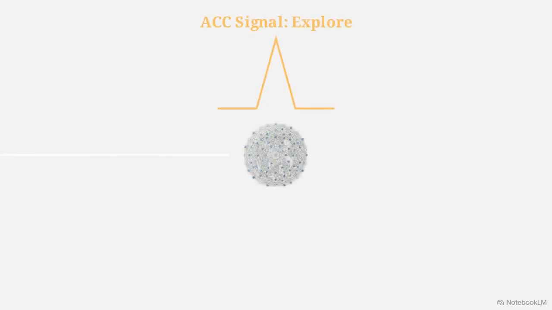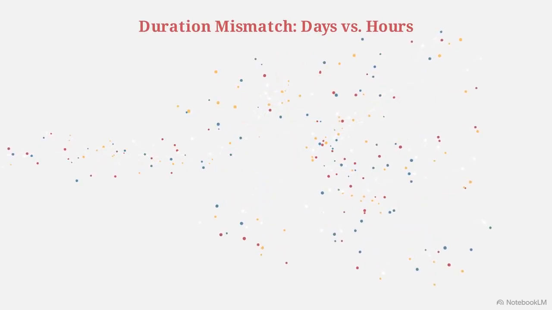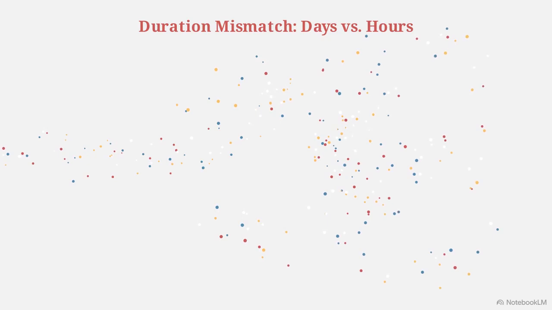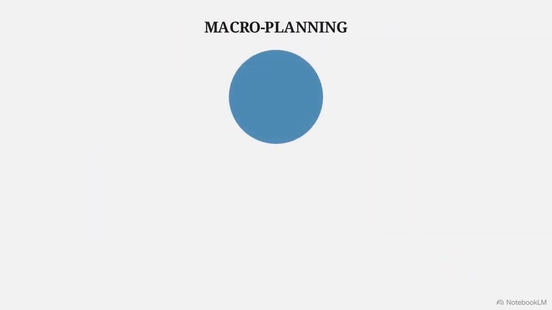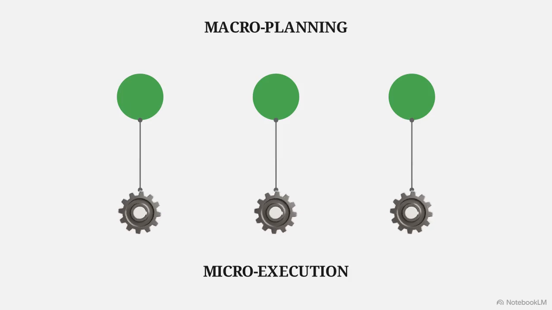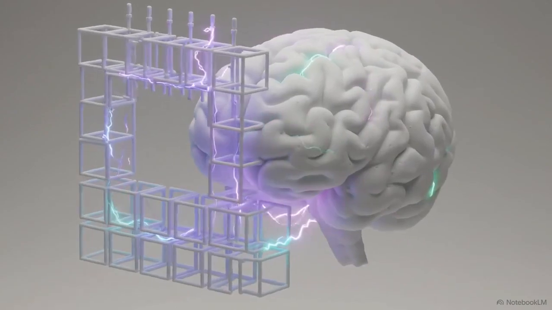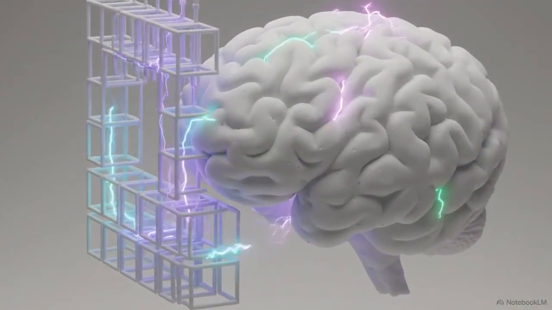A spike in the anterior cingulate cortex indicates the value of exploratory behavior, instructing the AI to open a new reasoning branch. But this introduces a duration mismatch. Human reasoning takes days, while fMRI sessions last hours. Engineers can resolve this through cognitive compositionality, alternating between macro planning signals to break down the broader problem and micro execution signals to solve the individual steps. Chain of thought from the human brain transforms AI reasoning from a superficial text emulation trick into a structurally biomimetic control mechanism.